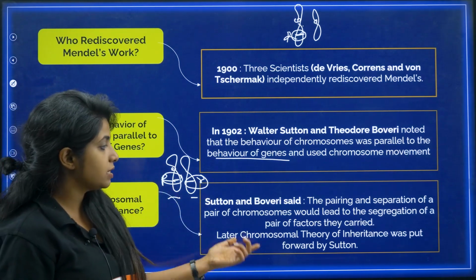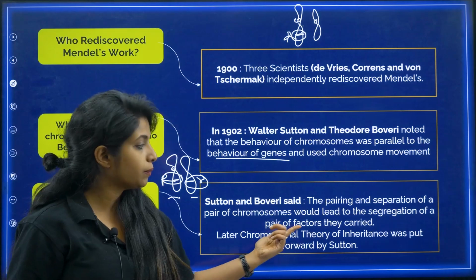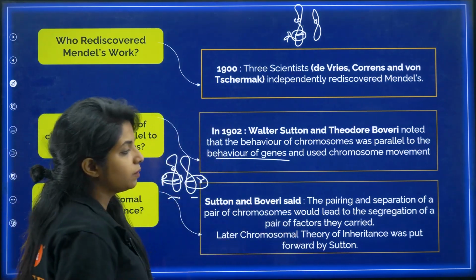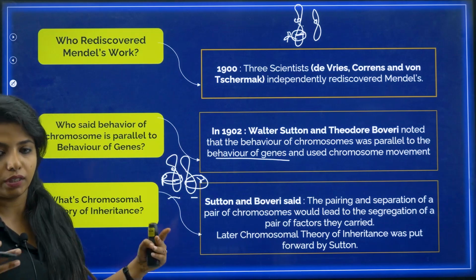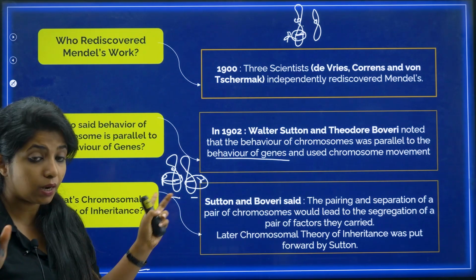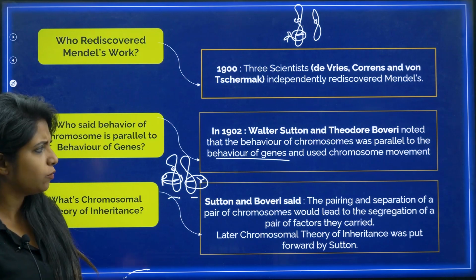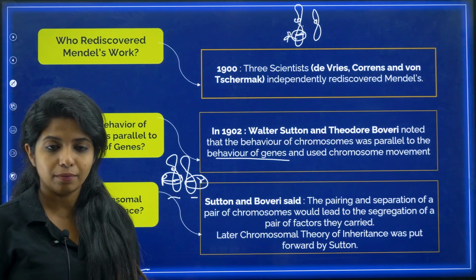On the basis of this, the chromosomal theory of inheritance was later put forward by Sutton. It was Sutton who put it forward, but you often say Sutton and Boveri. If you have two options, Sutton and Boveri, and then just Sutton, just put Sutton. Mostly they won't confuse you with that, but just understand.